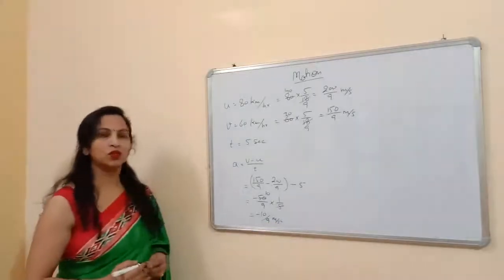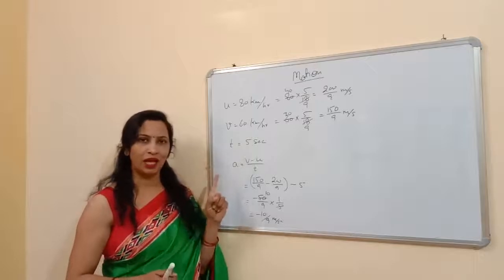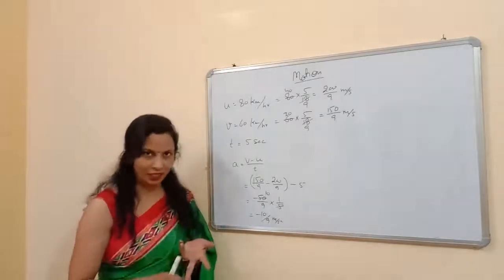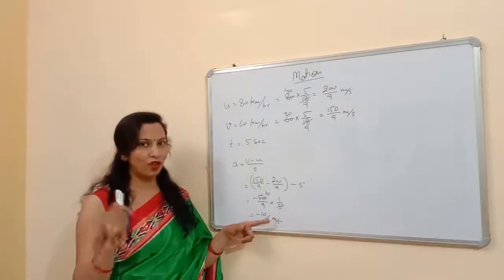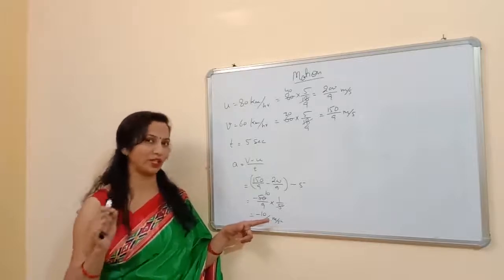Simple. So this is a very simple formula for acceleration, that is v minus u upon t, and you have to remember that the velocity should be in meter per second and the acceleration will have the unit meter per second square. And always remember to write the units with all the physical quantities.